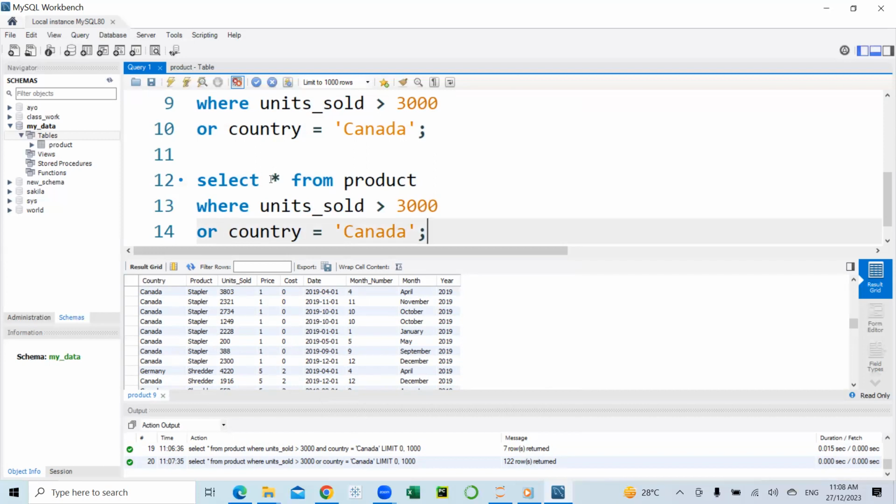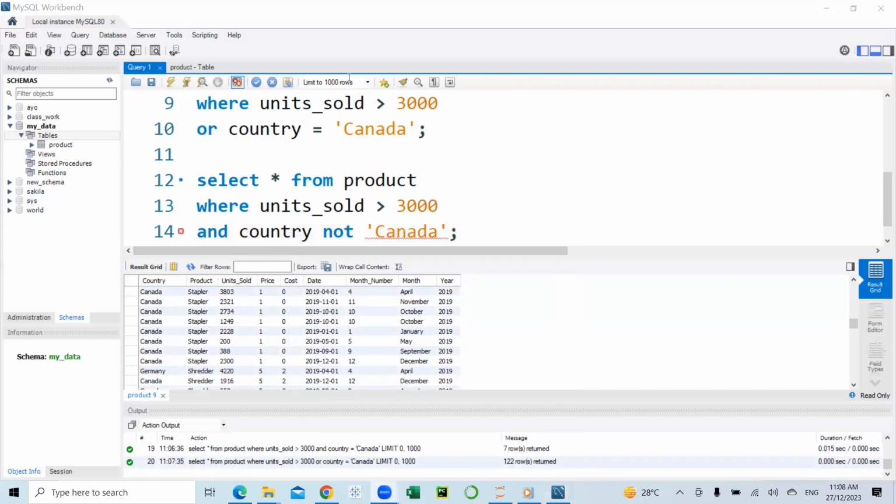So in this case, I'm going to say select asterisk from products where unit sold is greater than 3,000 and country not Canada. Okay, that statement is wrong.